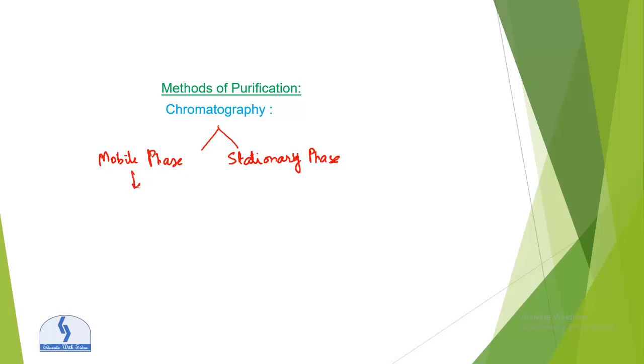What is the mobile phase? It is basically the solvent. And what is the stationary phase? It is basically the column with silica gel. The mixture is dissolved in a fluid called the mobile phase, which is the solvent, and it carries the mixture through a structure holding another material called the stationary phase.